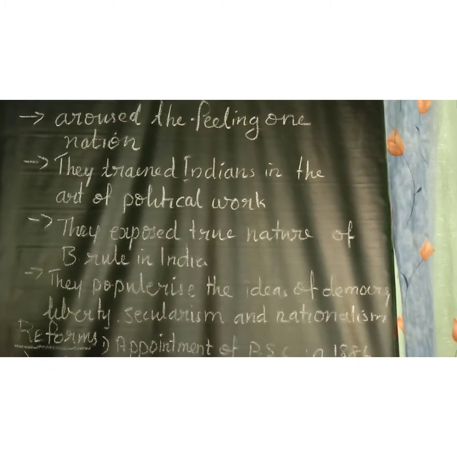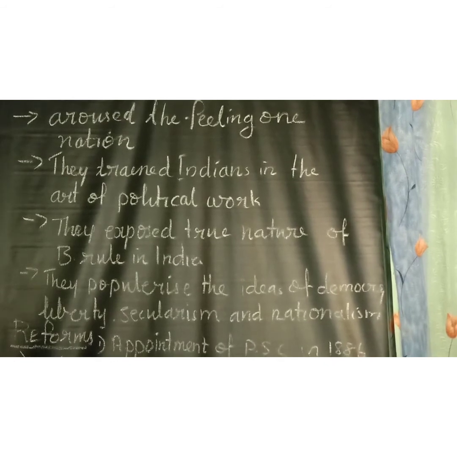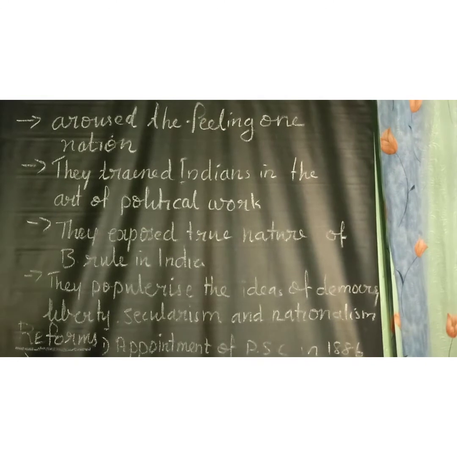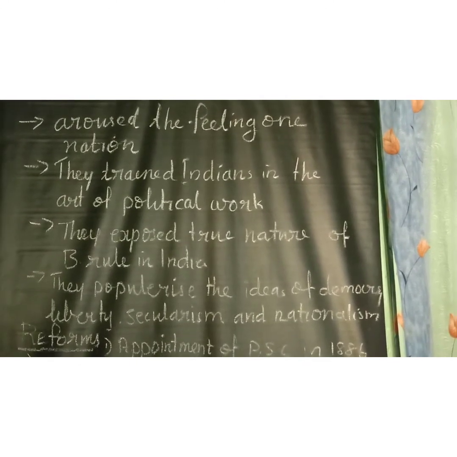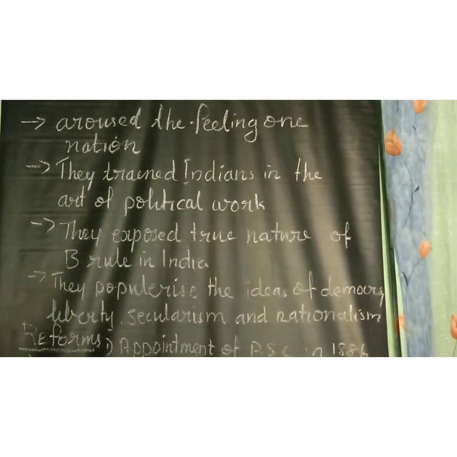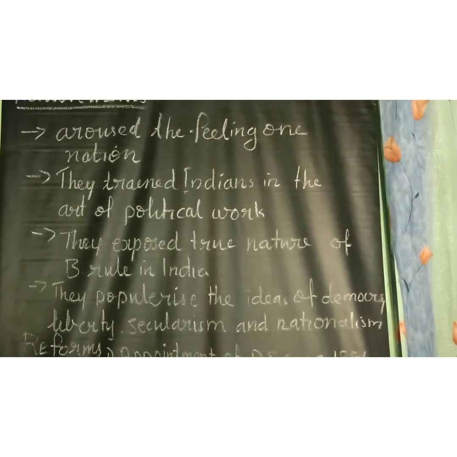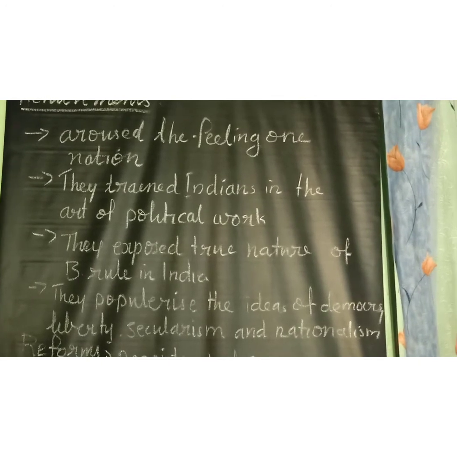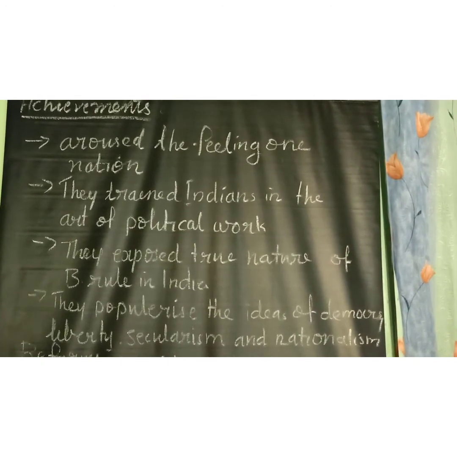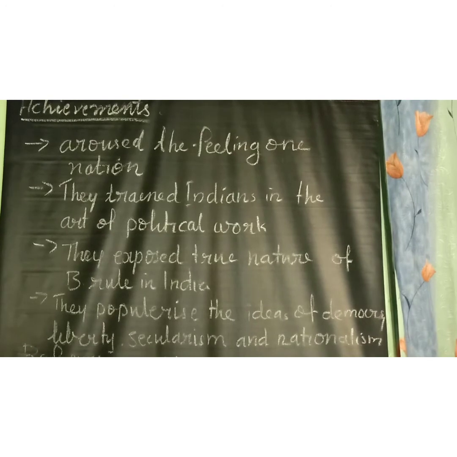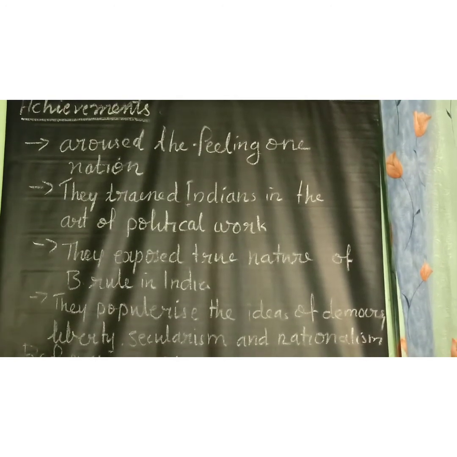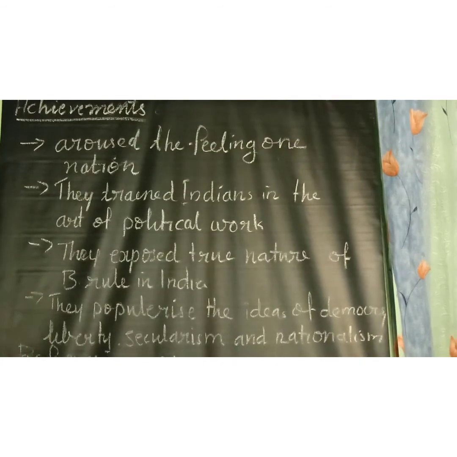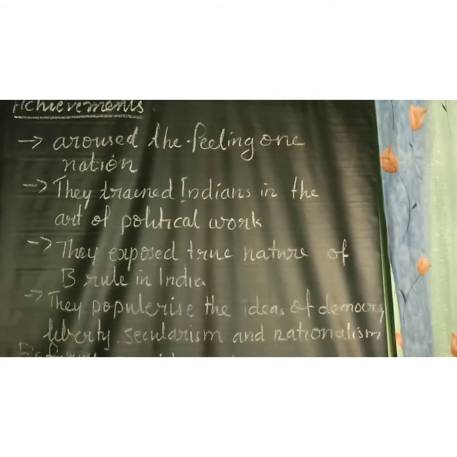Their first achievement: the moderates were able to create a wide national awakening among the people, and that gave rise to the feeling of one nation. Secondly, they popularized the ideas of democracy, liberty, secularism, and nationalism. They exposed the true nature of British rule in India, that is, how the Britishers exploited Indians. They gave a very clear picture. Then, the efforts of these early nationalists led to certain reforms.